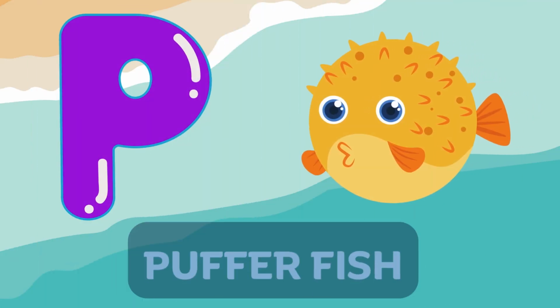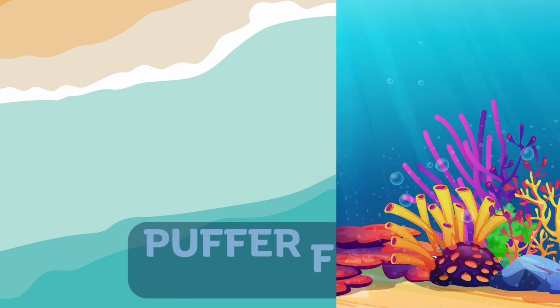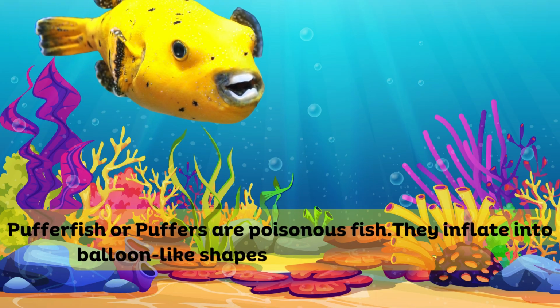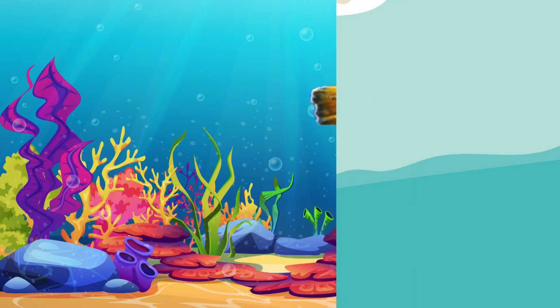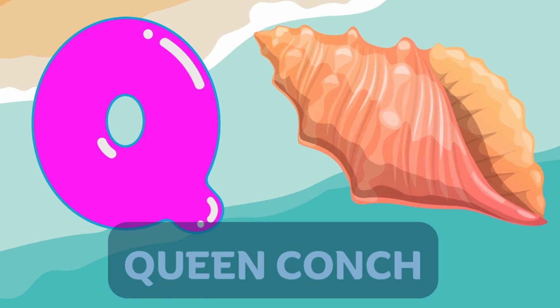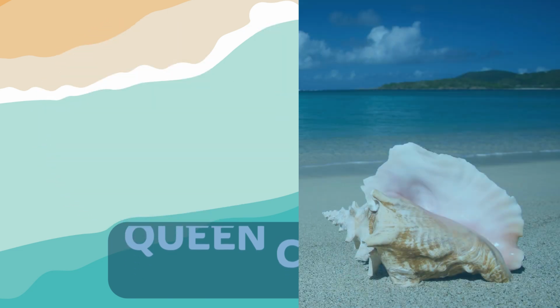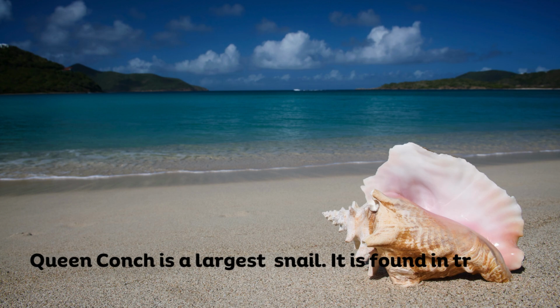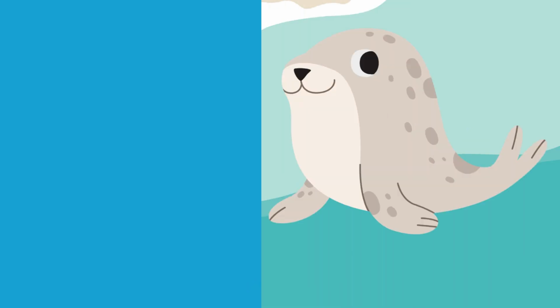P for pufferfish. Pufferfish inflate like a balloon when they are scared. Q for queen conch. It is a big snail. It is found in tropical areas.